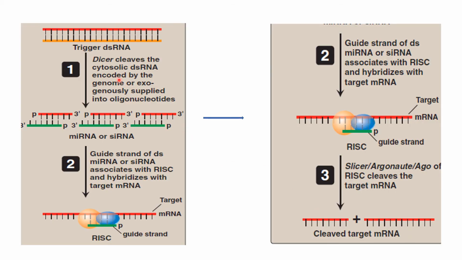Here the double-stranded RNA that has been produced, after the action of Drosha, will enter into the cytosol, from where Dicer cleaves it at different regions.